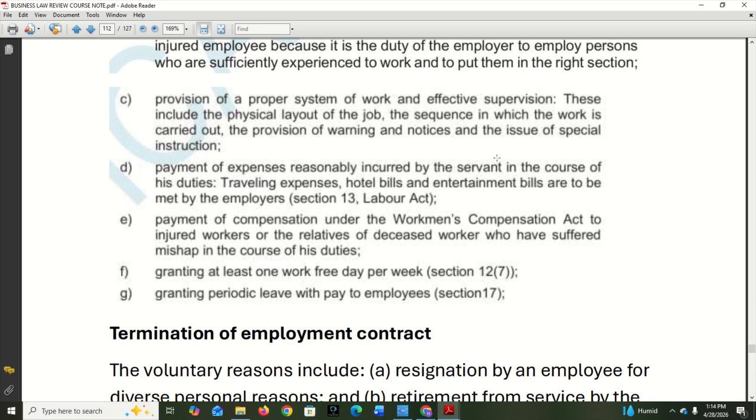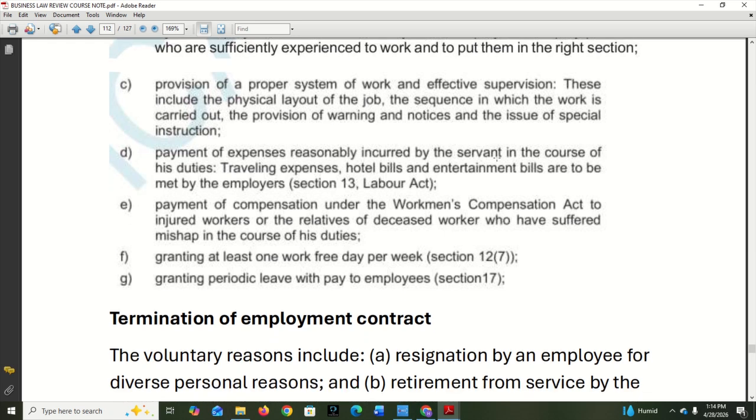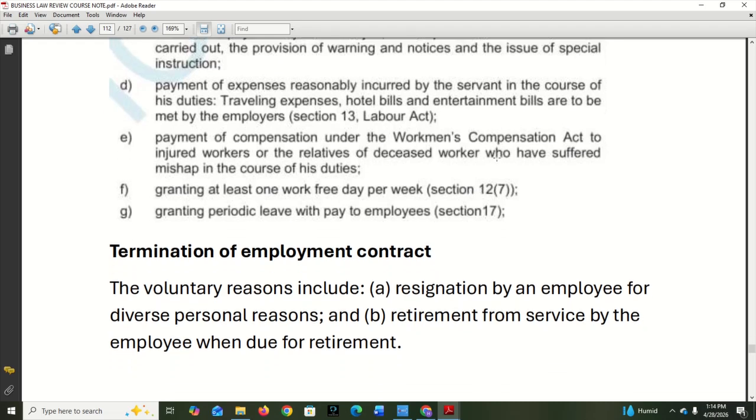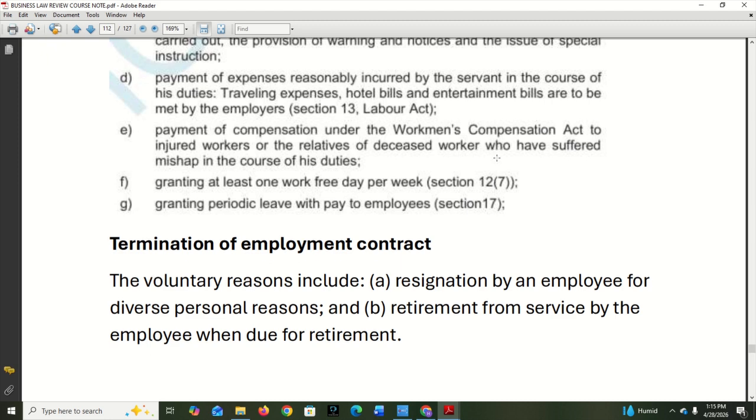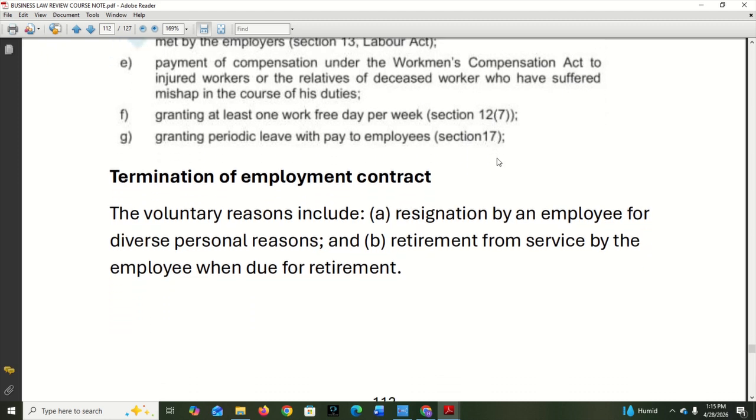Then is also to provide a proper system of work and effective supervision. So put a proper system of work in place, and then how is the work to be supervised? Payment of expenses reasonably incurred by the servant in the course of his duty. So where the employee spends his own money to carry out duties for the employer, it is also the responsibility of the employer to refund or pay back. Payment of compensation under the Workmen Compensation Act to injured workers or the relatives of deceased workers who have suffered mishap in the course of his or her duties.